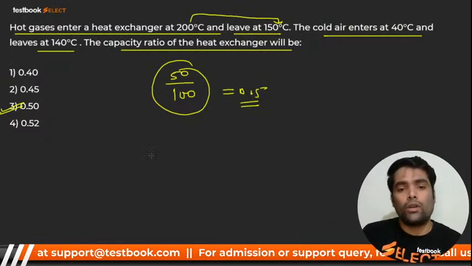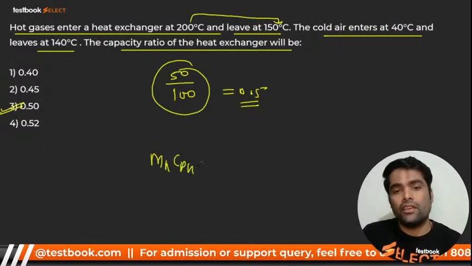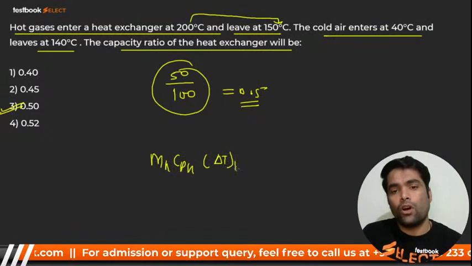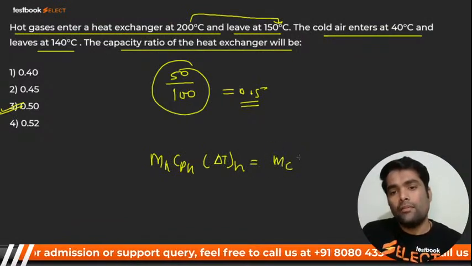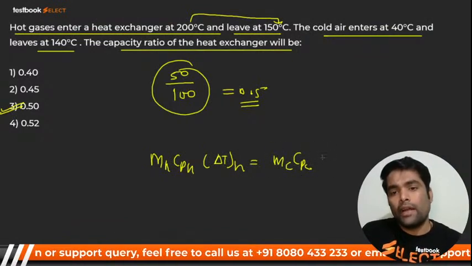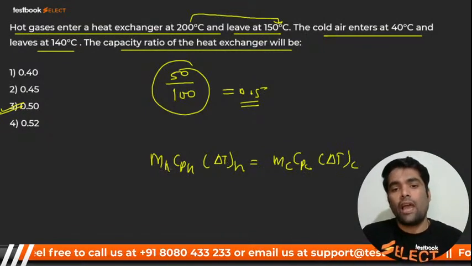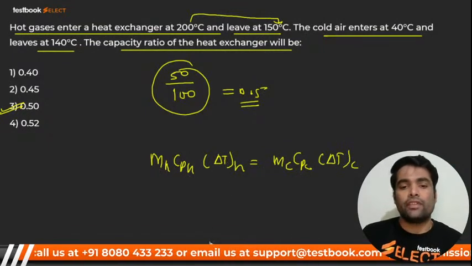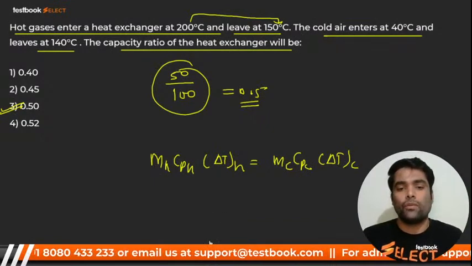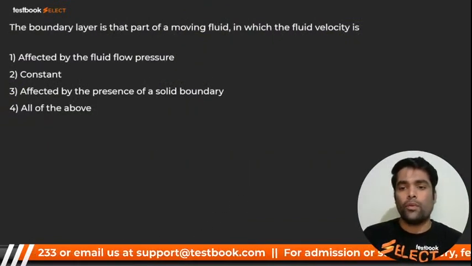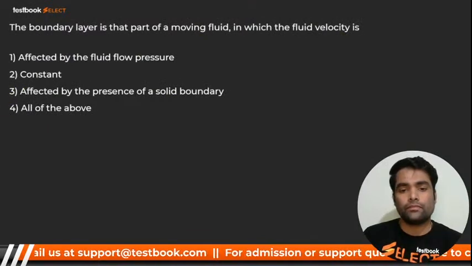What you have to do: MHCpH times delta T for hot gases is equal to MCCpC times delta T of cold fluid, and you have to calculate MHCpH by MCCpC. That is nothing but the capacity ratio. I hope you got it. Here we go for next.